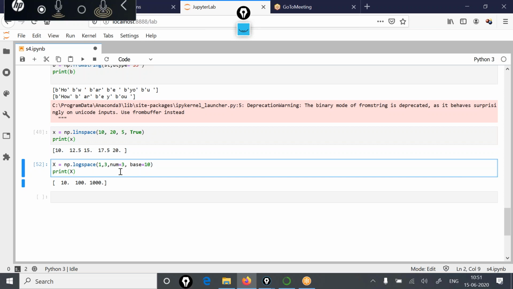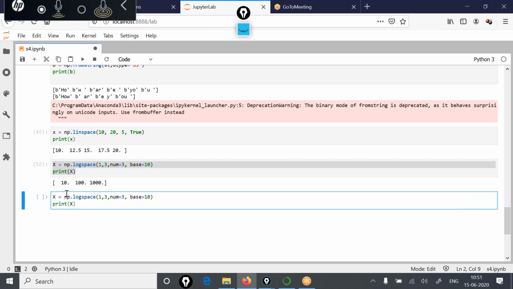Now this base value can be changed. Here we have considered the decimal number system, but if we want equally spaced values again in logspace but in base 2, then the output would be different. Now let's say we need 10 equally spaced values from 1 to 10. So this is starting, this is ending, 1 to 10.